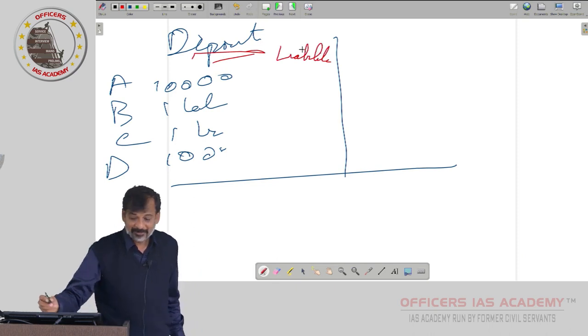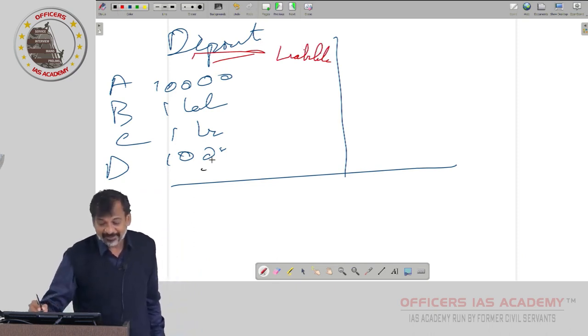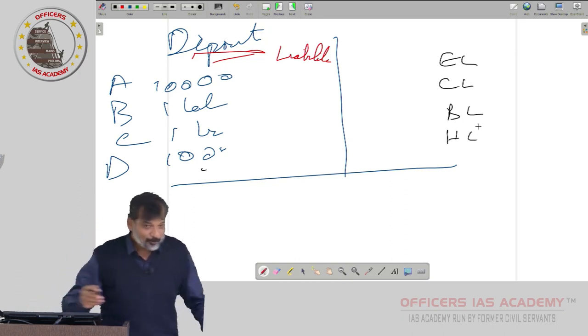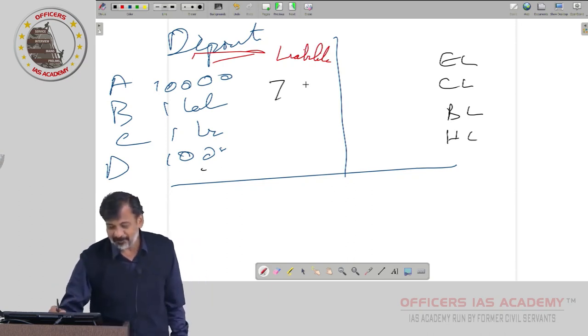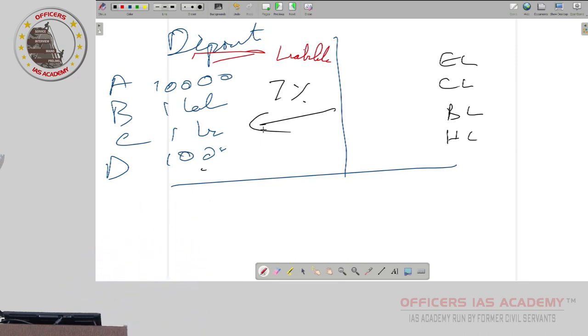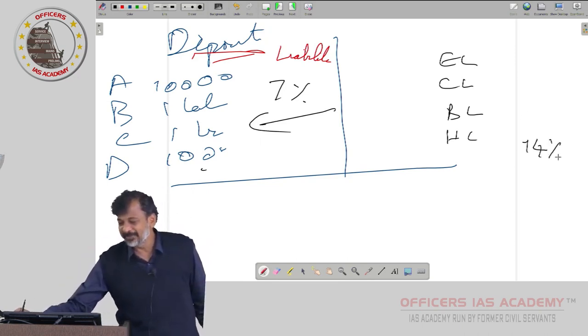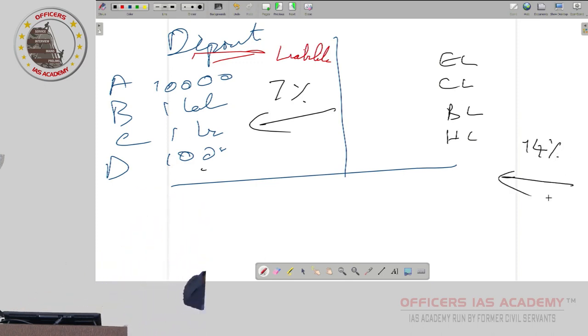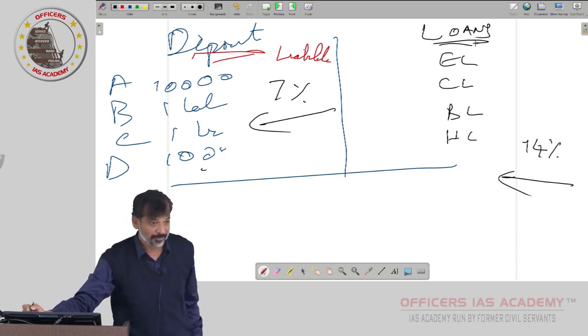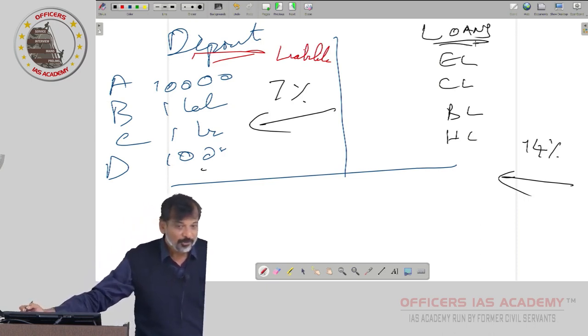So, they are liabilities, whereas using this money they give it as loans: education loan, car loan, bike loan, housing loan. Using this money where they are paying say 6%, 7% interest to these people, the same money they are using and giving as a loan, and on average they will collect around 14% interest. 10% housing loan, 12% car loan, education loan 14, 16, the personal loan 18%, like that. So, these are loans given by the bank. When loans, what is an asset?